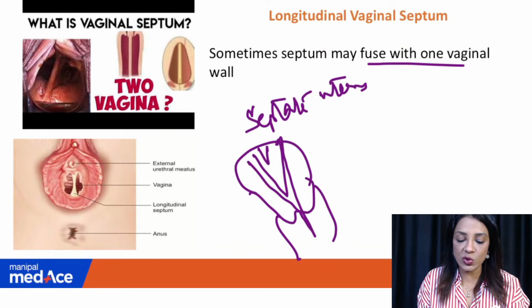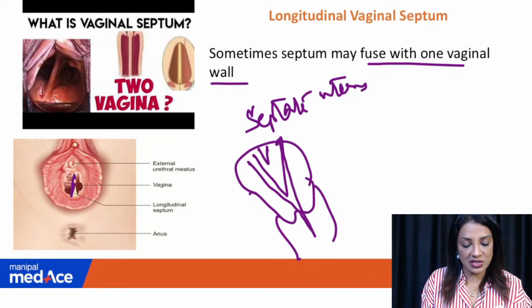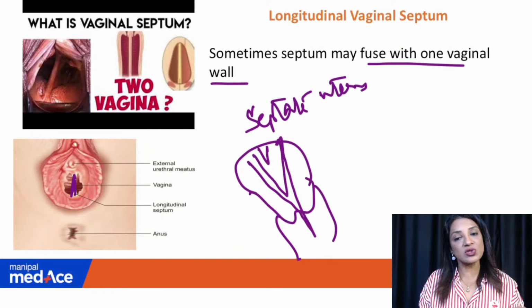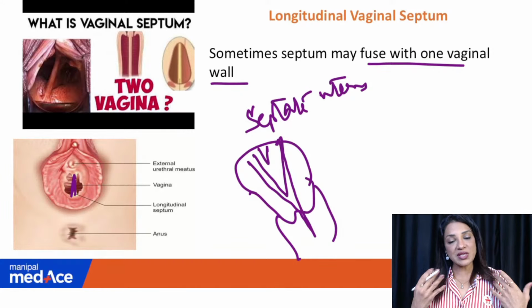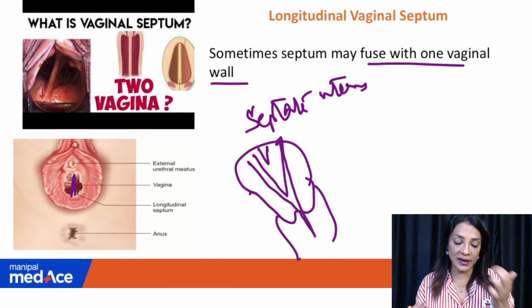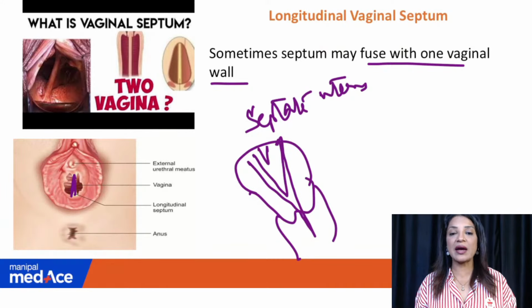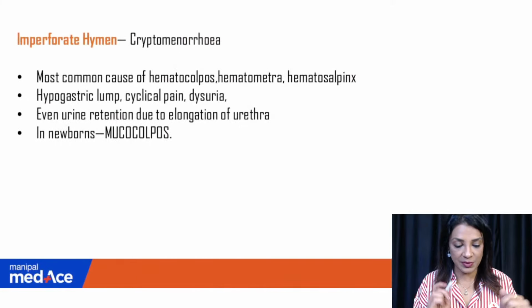Sometimes the septum may fuse with one vaginal cavity. So this is the vertical septum. They will not present like this. There is a septum but there is still an opening, so she will still menstruate. It is only during sexual intercourse that she will have pain. The partner will complain that he's not able to have a proper sexual interaction with the patient, and the patient will have pain because of the septum.